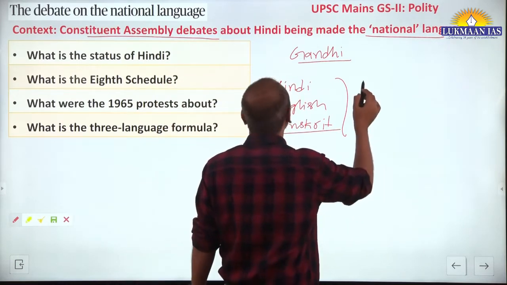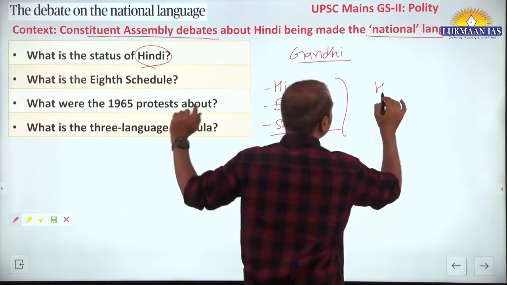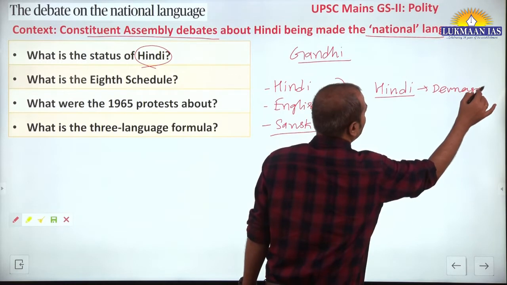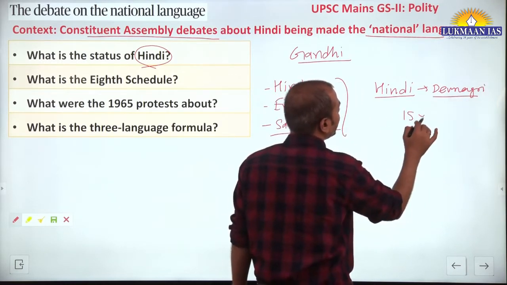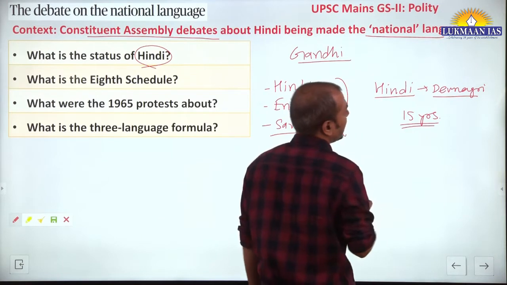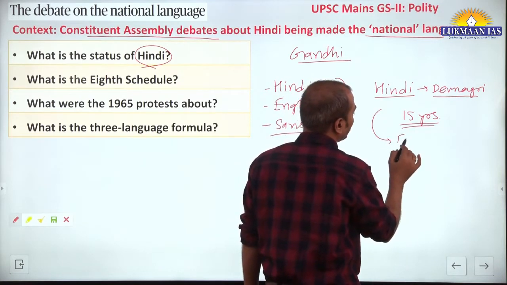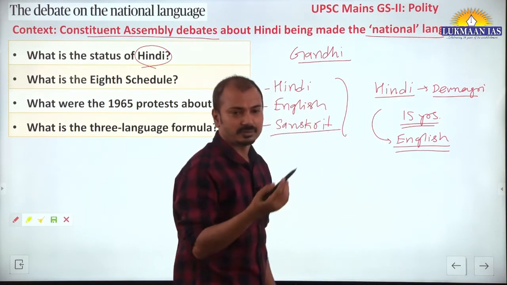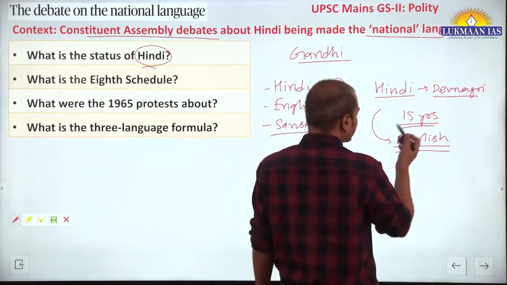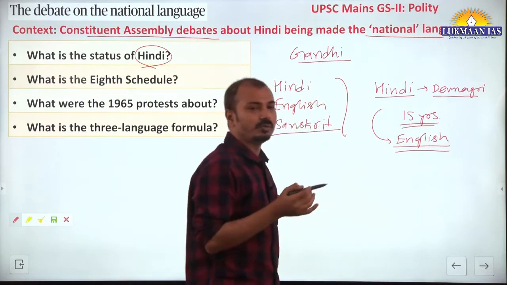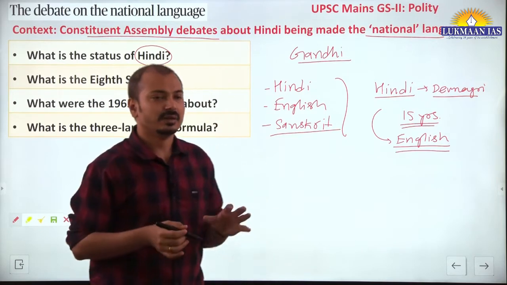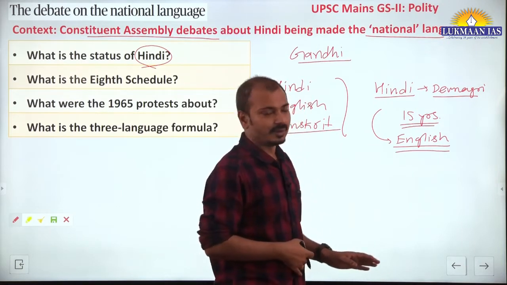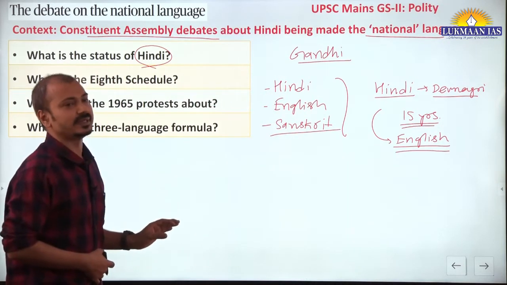So later on it was decided that Hindi in Devanagari script will be used as the official language for 15 years after independence, and along with that English will also be simultaneously used for official communication purposes. There was a concern about the numerals, but those numerals were to be used from the English language. So this is how the official language is used in India.